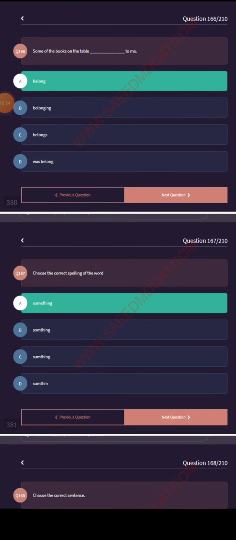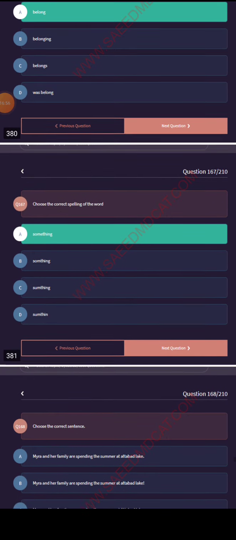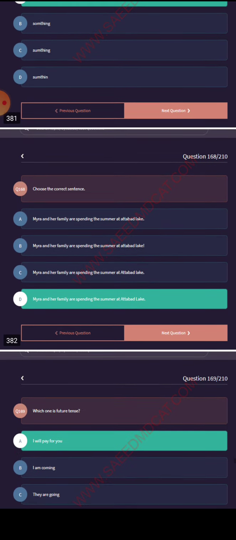Choose the correct spelling of the word something. Choose the correct sentence.